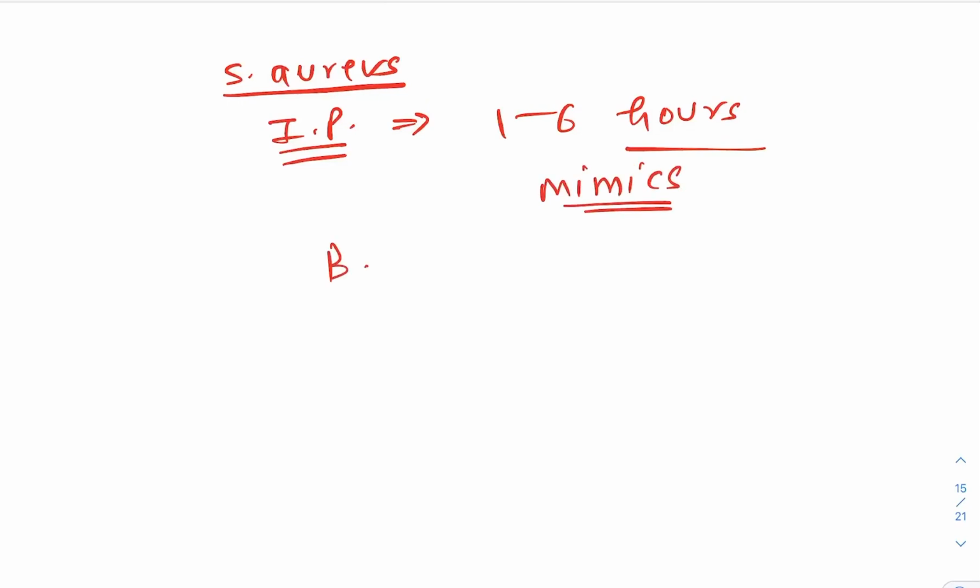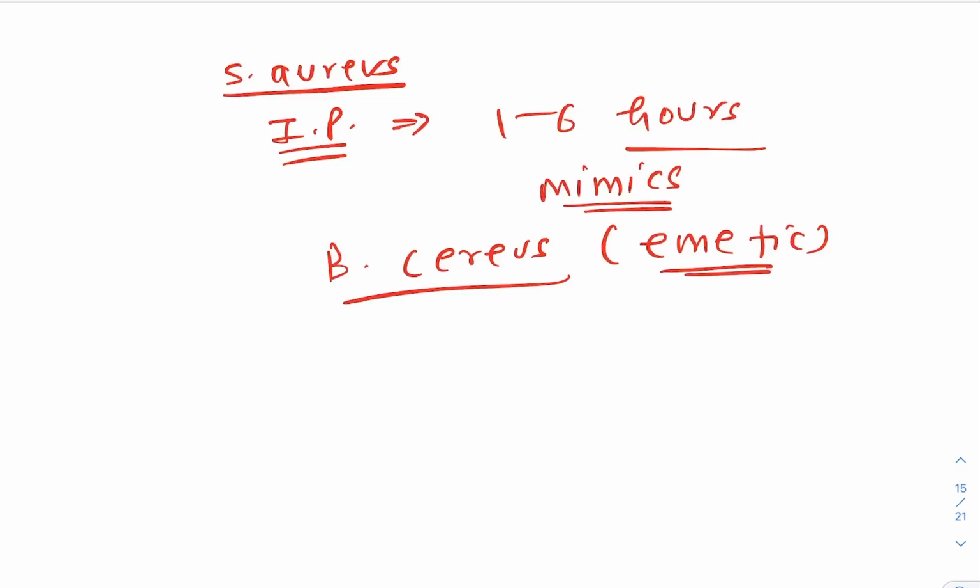The answer is Bacillus cereus, the emetic type, which has an incubation period of 1 to 6 hours. Remember this also. Staph aureus incubation period is 1 to 6 hours. Bacillus cereus emetic one also 1 to 6 hours. So how to differentiate?